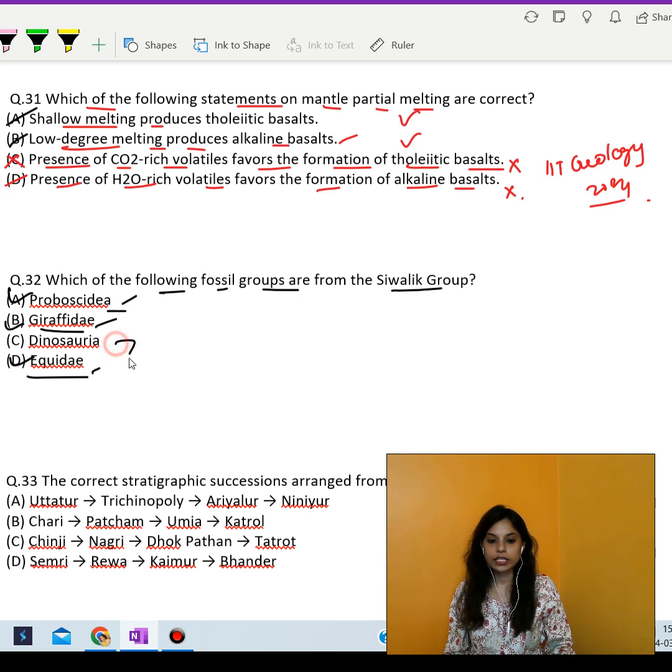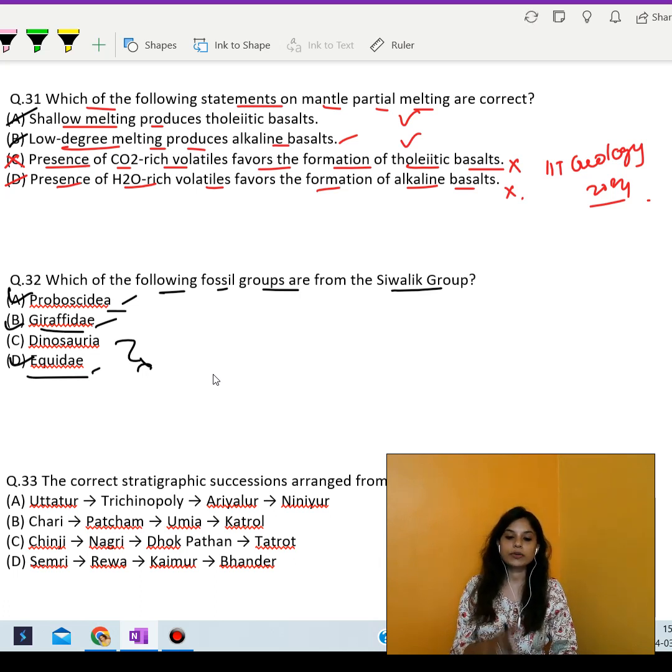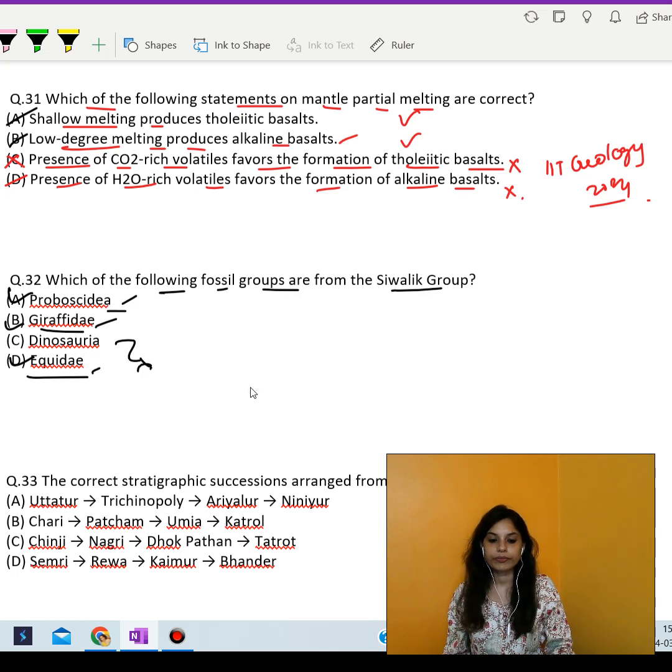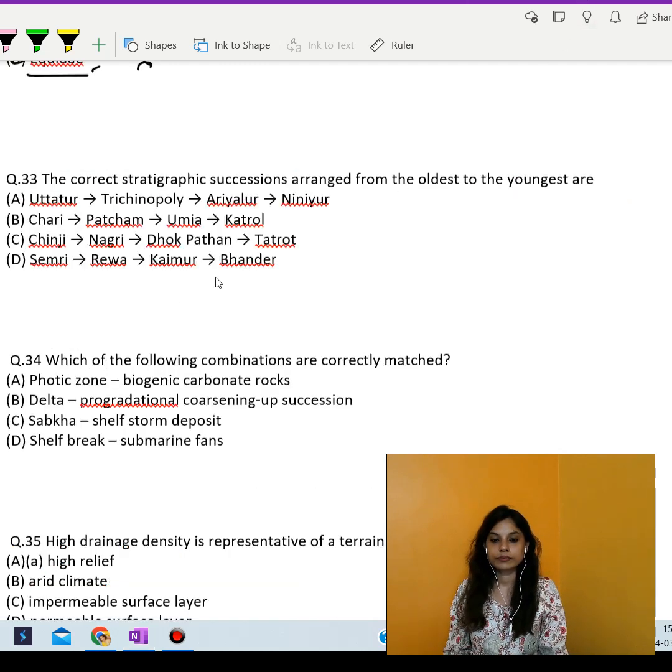Let's talk about Dinosauria. Now, dinosaurs went extinct about 66 million years ago, while the Shivalik group formed between 12 to 4 million years ago. So, hence we can say dinosaurs are not found in the Shivalik group.